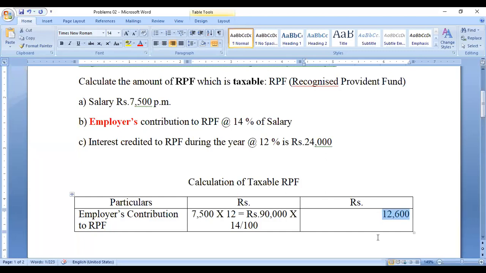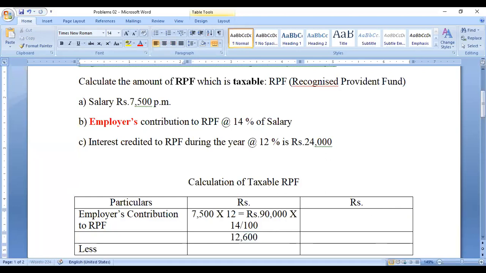Next, you have to deduct the exempted recognized provident fund. The exempted provident fund is 12 percent.